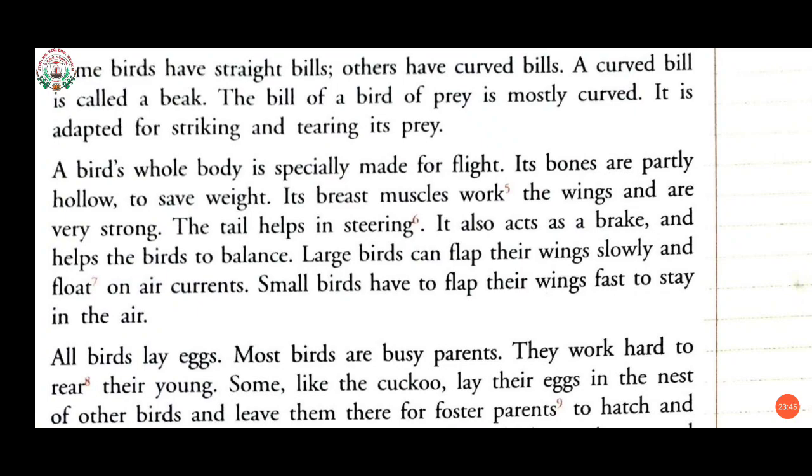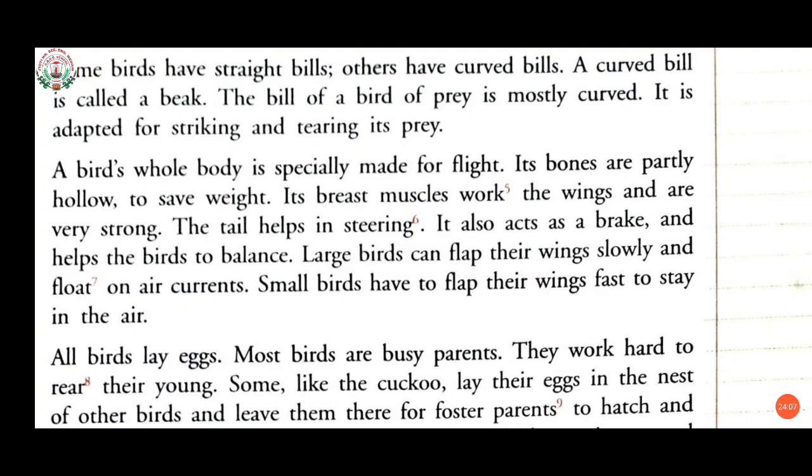So a bird's whole body structure is made like that so that it can easily fly high and move from one place to another. Its bones are partly hollow to save weight. It can fly easily because the structure is made like that.